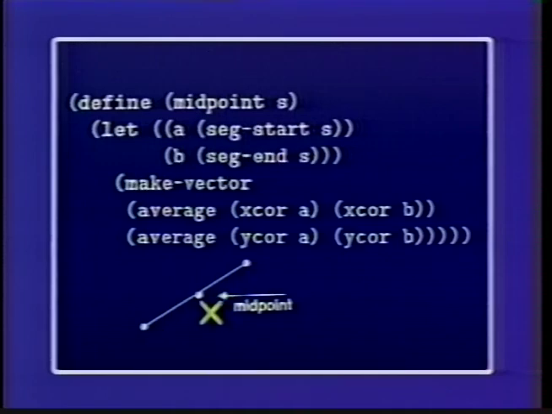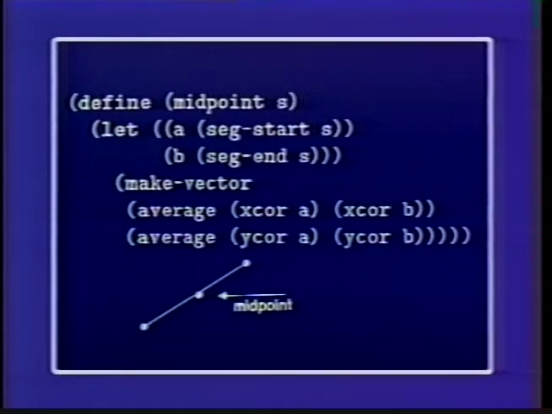So to get the midpoint of a line segment S, we'll just say, grab the starting point of the segment, grab the ending point of the segment, and now make a vector, right? Make a point whose x-coordinate is the average of the x-coordinate of the first point and the x-coordinate of the second point, and whose y-coordinate is the average of the y-coordinates. Right? So there's an implementation of midpoint.